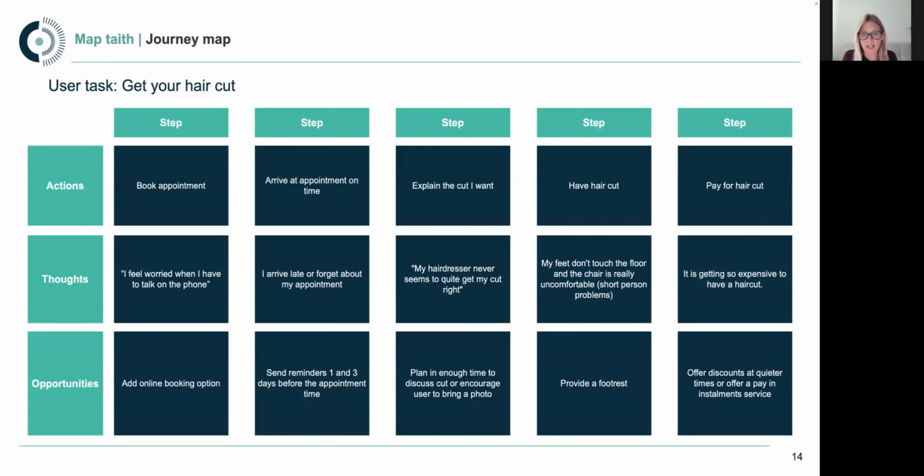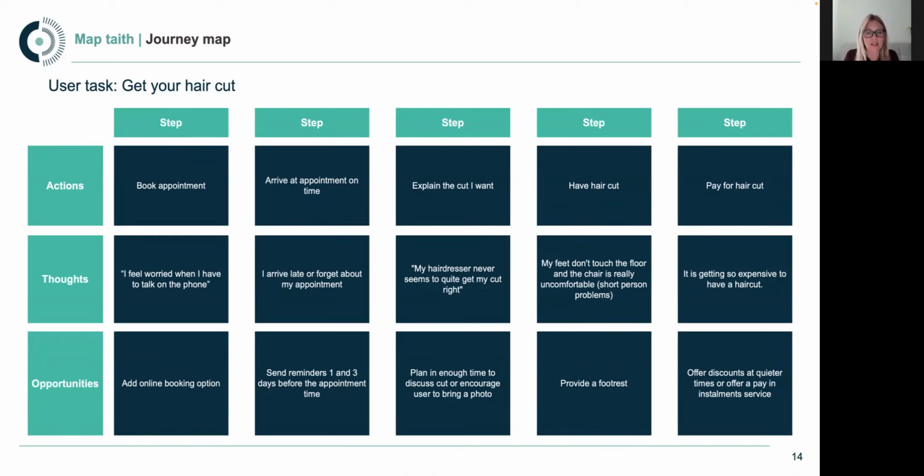If you do decide you want to use an online template like in Miro or in Mural, you will find that there are ready-made templates there that you could just use to apply your service to. So we've chosen to go quite high level here, but the main elements that we're trying to add in are that we're looking at that journey from end to end, from when the user first comes across that service and first wants to use that service, they've come across the problem that they want to solve. So in our example here, they want to get their hair cut,